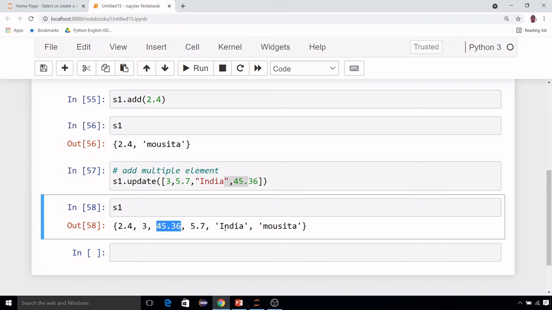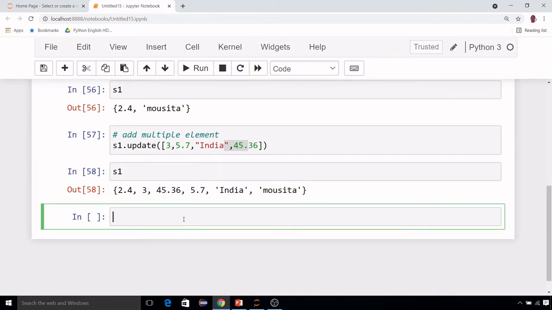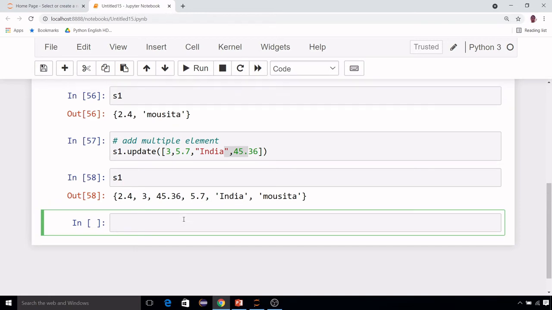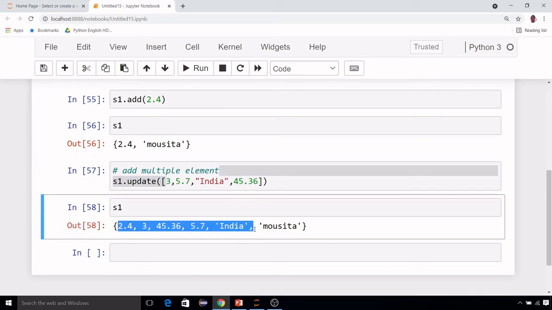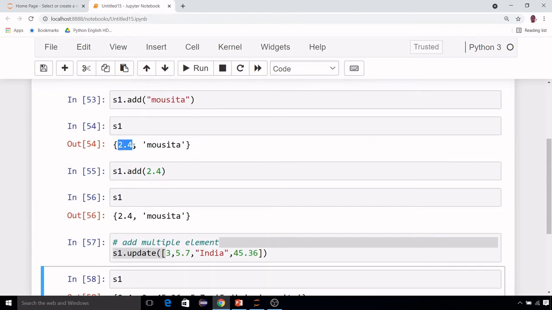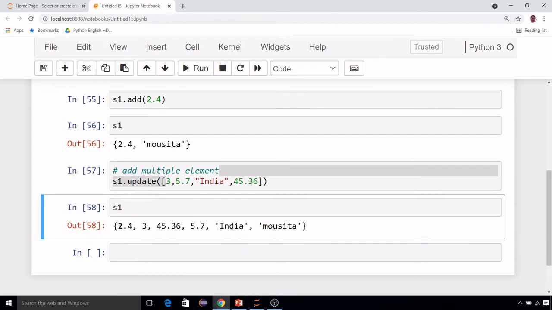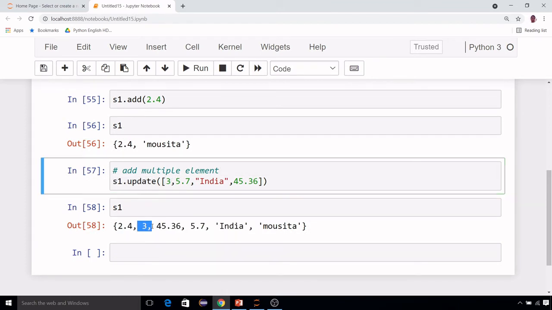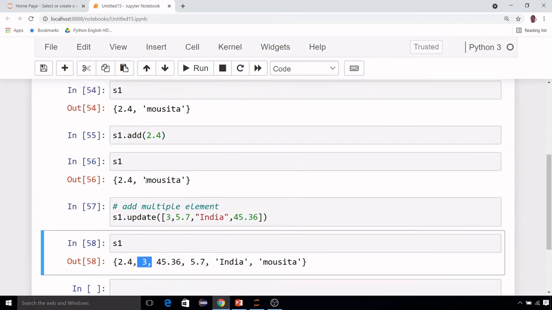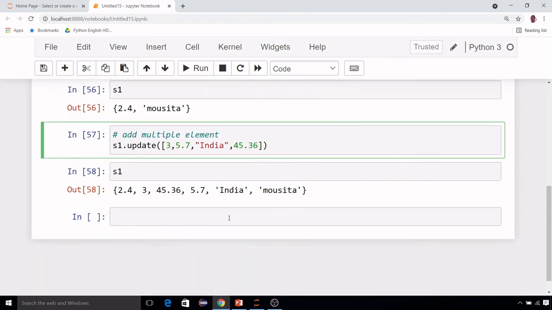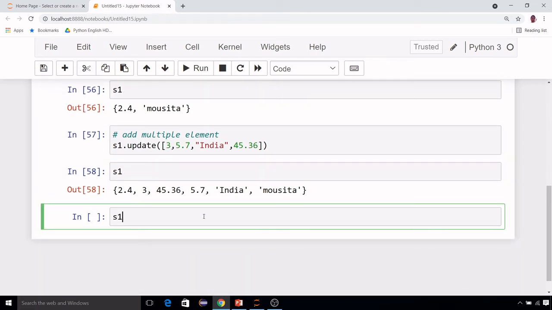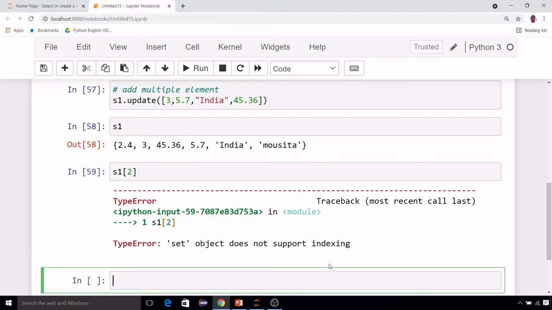No order is maintained. And as it is unordered, indexing or slicing is also not possible, because whatever manner you give the values, you do not get the output in the same manner. Then how would indexing or slicing work? What will be the index? Whenever you pass 2.5, it is at the 0 position, but in the output 3 is at the 1 position, even though you passed another element before this 3, so the position is not clear. If you try indexing, it will show an error saying that it does not support indexing.